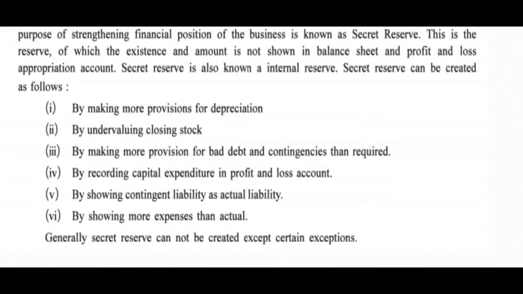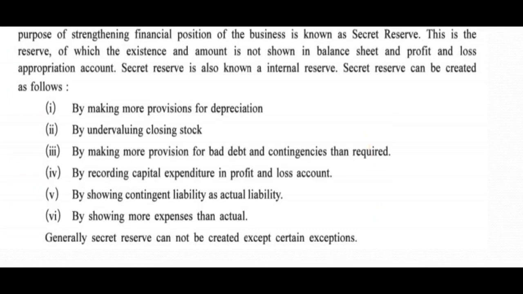If you provide more depreciation than the required, then your asset will decrease. So real position is different, but because you have provided more depreciation, your asset decreases in the books of account. That gives birth to a new reserve, which is called secret reserve.